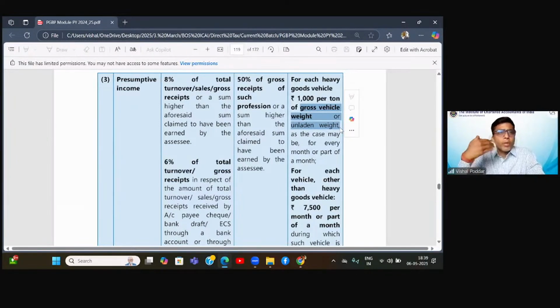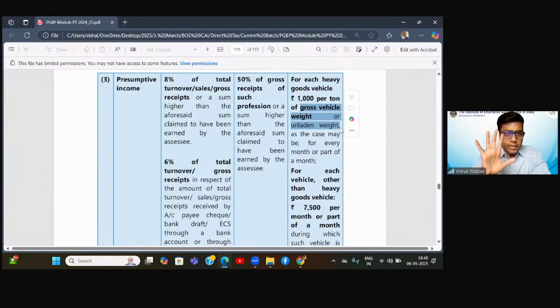See again, when you get these trucks registered with the RTO, if you see the registration details, you will find all these details mentioned there, that what is the weight of your trucks, the unladen weight or the gross vehicle weight. Now let us say those 5 trucks which are heavy trucks, the gross vehicle weight of these trucks is 15 tons. So each truck is of 15 tons. So I'll come to 1 truck's working, because whatever is 1 truck's working multiplied by 5 will be the total income of all these 5 heavy trucks.